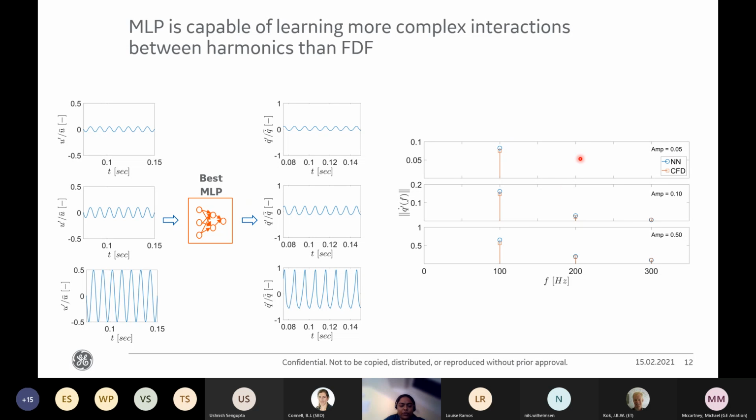At the amplitude of 0.05, the response is purely sinusoidal. But as the amplitude increases, harmonics start to appear, and the neural network is able to capture this trend. So this shows that the neural network approach is capable of learning more complex interactions between harmonics than the FTF.